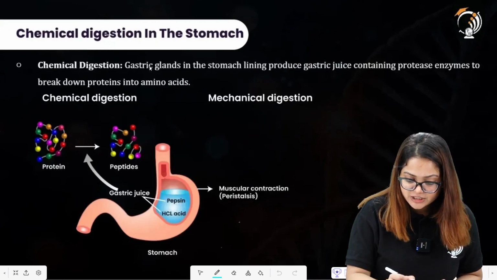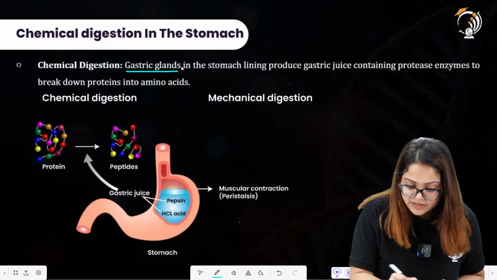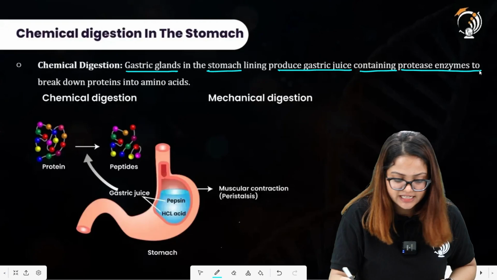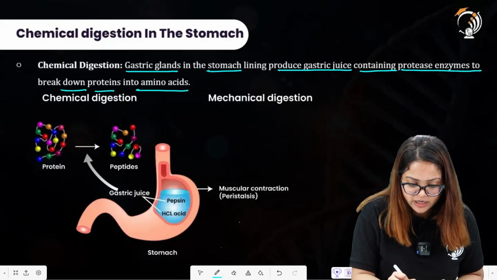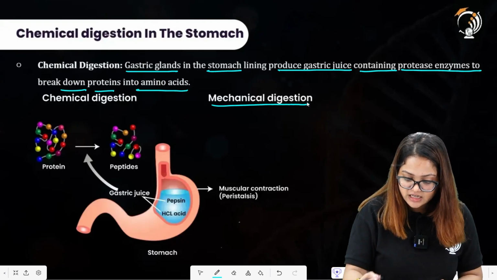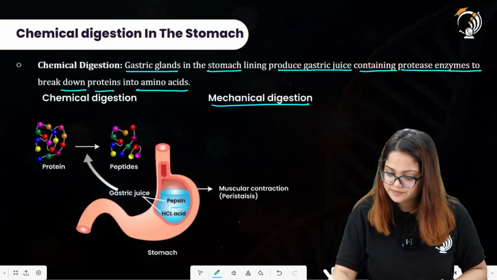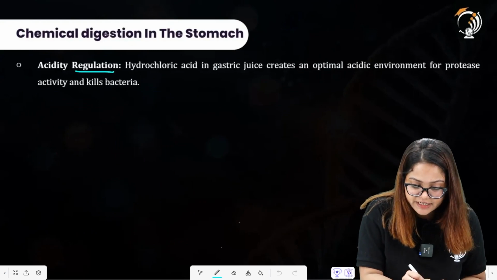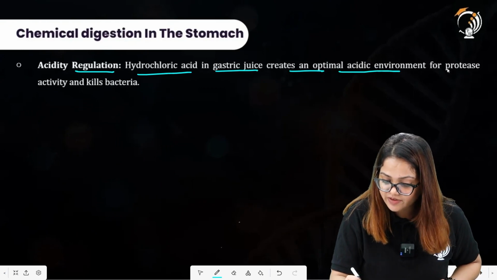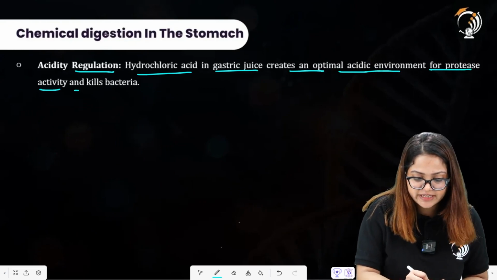Talking about the chemical digestion for the extended students, gastric glands in the stomach lining produce gastric juice containing protease enzyme to break down proteins into amino acids. Alright, mechanical digestion will also be occurring in the stomach region. Pepsin is there, HCl is there. Acidity regulation: hydrochloric acid in gastric juice creates an optimal acidic environment for protease activity and kills the bacteria.